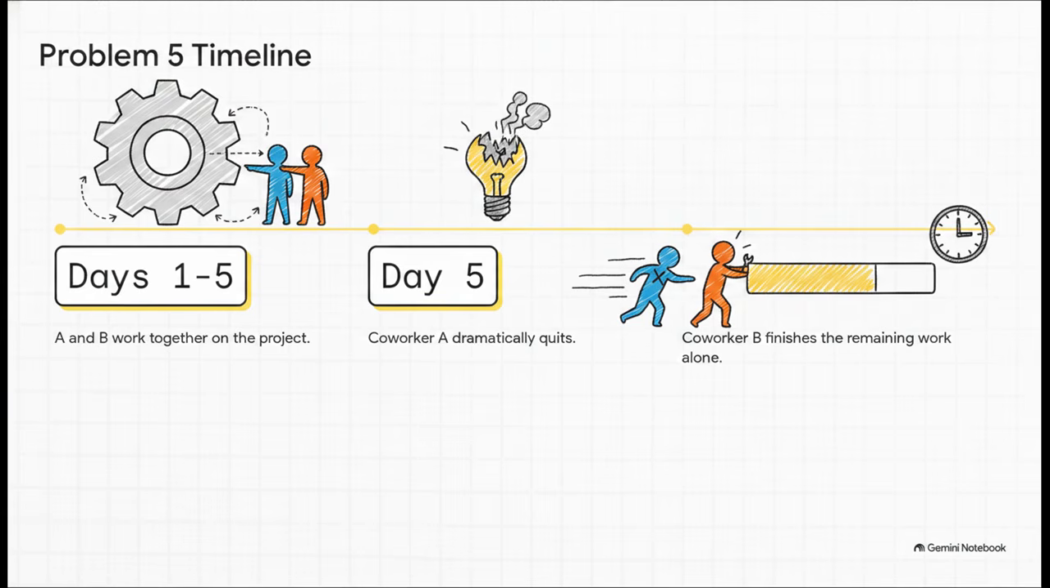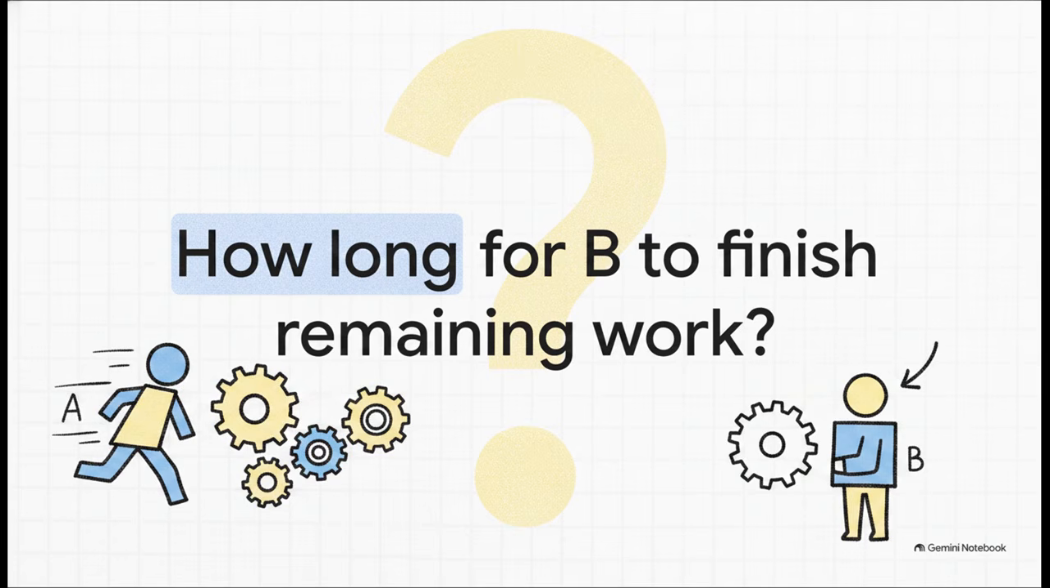Act 2, the climax on day 5, where A makes their dramatic exit. And Act 3, we calculate the remaining work and figure out exactly how many days B needs to finish it up all alone based on B's daily efficiency. Let's pull up problem 24, just to prove this quitter pattern repeats constantly.